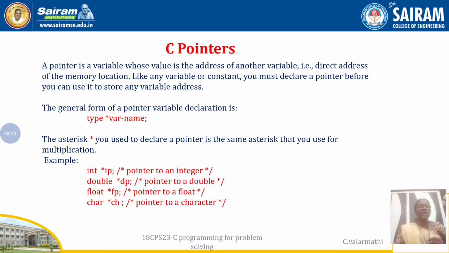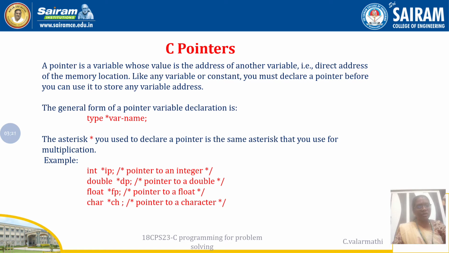int *ip. Here ip is a pointer variable of type integer. Then double *dp means dp is a pointer variable of type double. Then float *fp means fp is a pointer variable of float type. Then char *ch means ch is a pointer variable of character type. So these are the different pointer variables. It basically follows the primary data types.